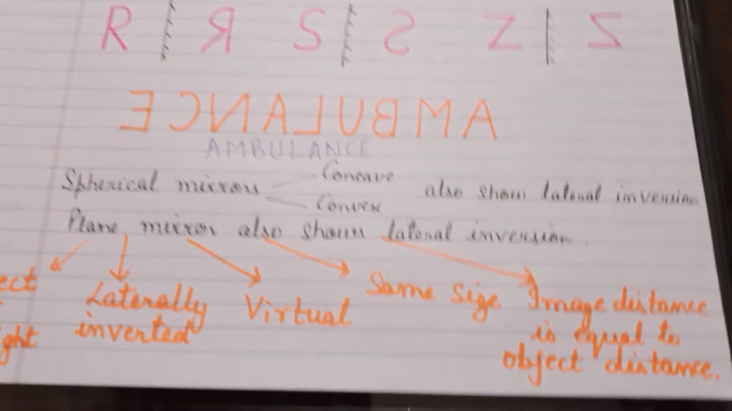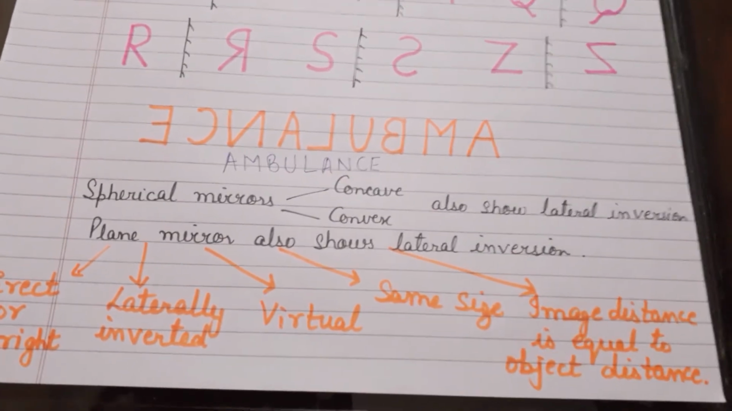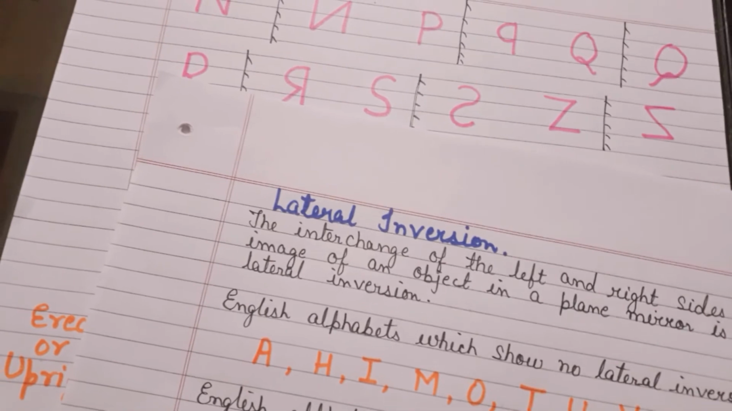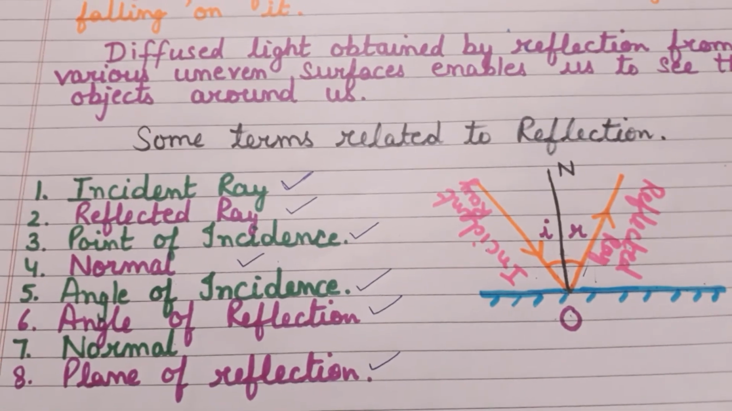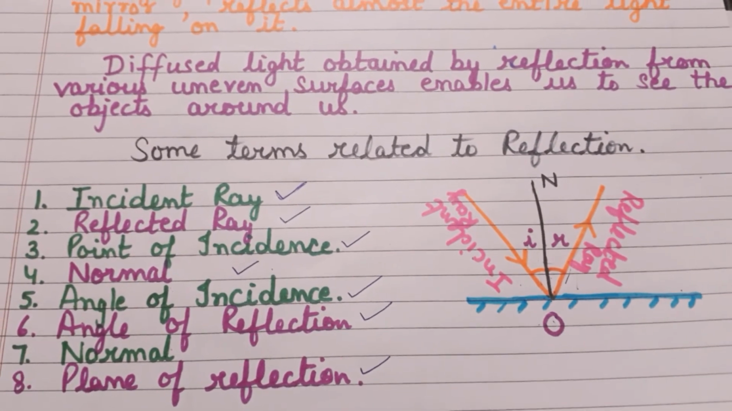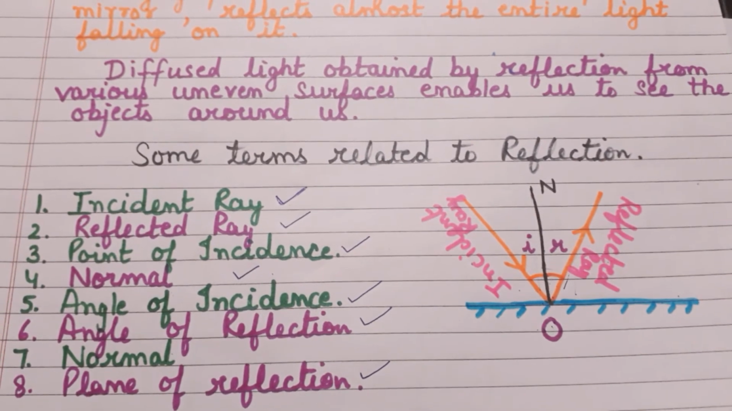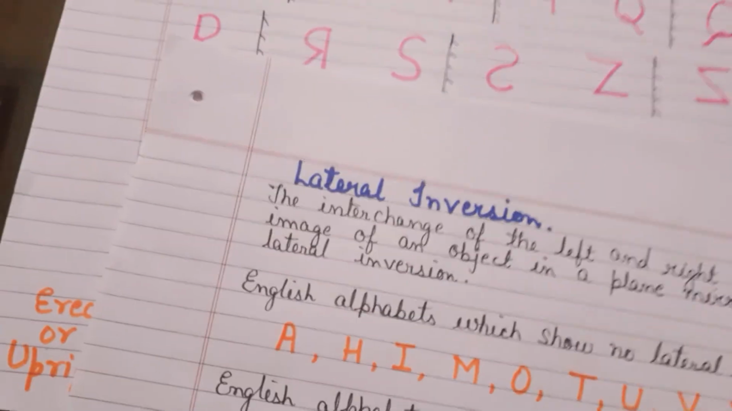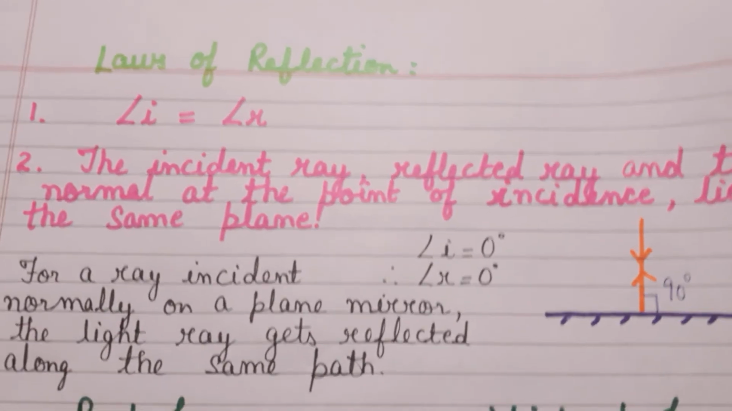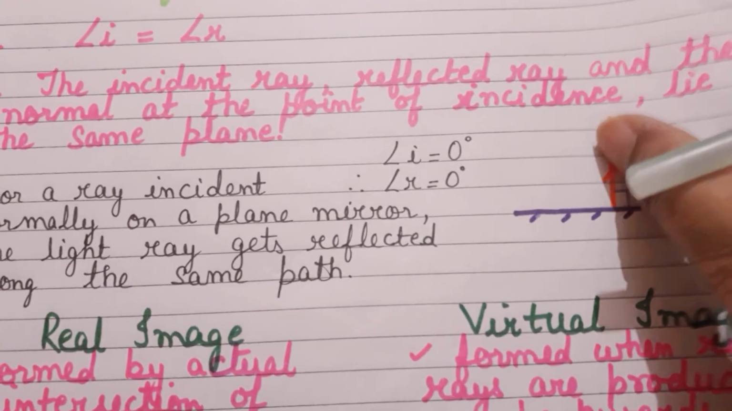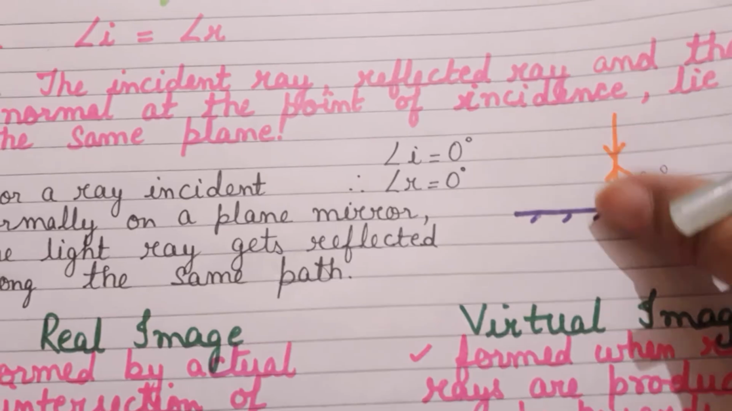After this, I explained to you the different terms which were used in reflection, that is incident ray, reflected ray, point of incidence, normal, angle of incidence, angle of reflection, plane of incidence and plane of reflection. Okay, children. After this, we studied the laws of reflection. There were two laws, and this was a special case: when light is incident normally, it gets reflected along the same path.